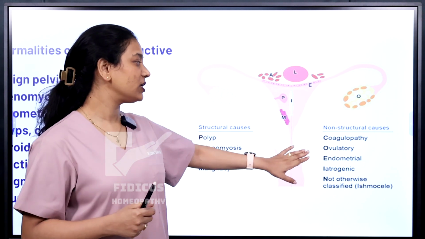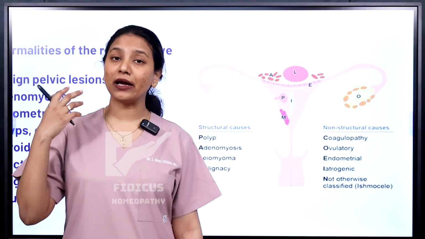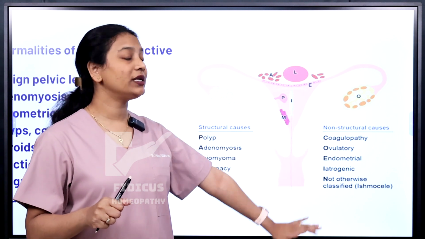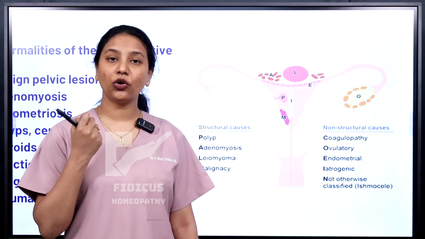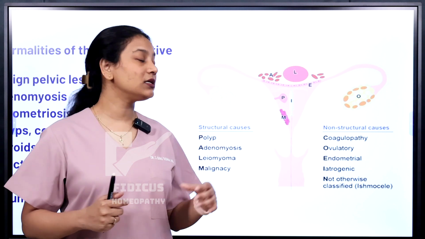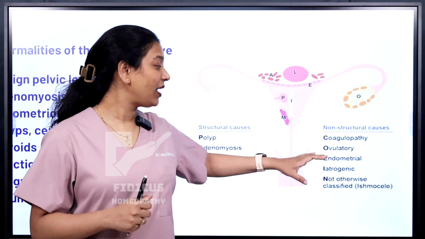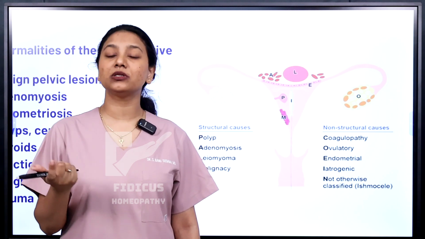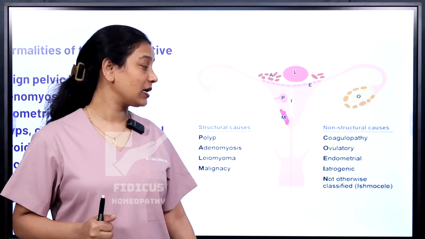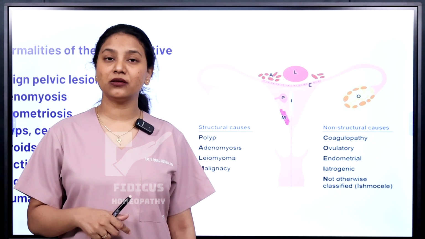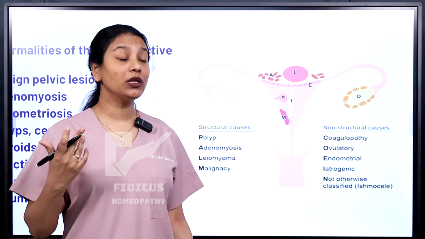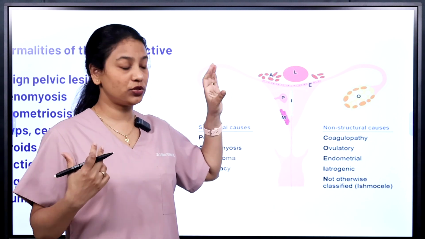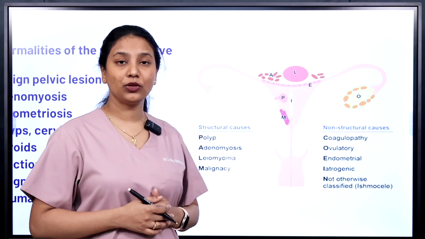What are the non-structural causes? That is coagulopathy. Any sort of coagulation problem can also lead to abnormal uterine bleeding. Then ovulatory: anovulatory or ovulatory rhythm problems can cause abnormal uterine bleeding. And then endometrial: if the endometrial thickness is too much, that can lead to a bulky uterus, leading to abnormal uterine bleeding. Remember that in anovulatory cycles, when there is too much production of estrogen, it can increase the thickness of the endometrium, which can also lead to abnormal uterine bleeding.